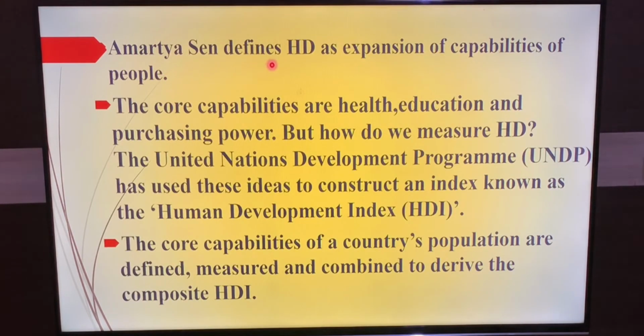Amartya Sen defines human development as the expansion of the capability of people. The core capability, the most important, is the center here: health, education and purchasing power. These are the three things we are taking into consideration. First health, next education, and after that purchasing power.